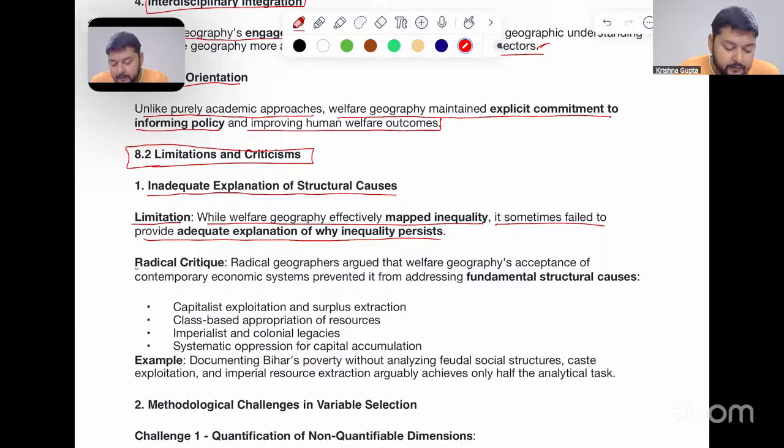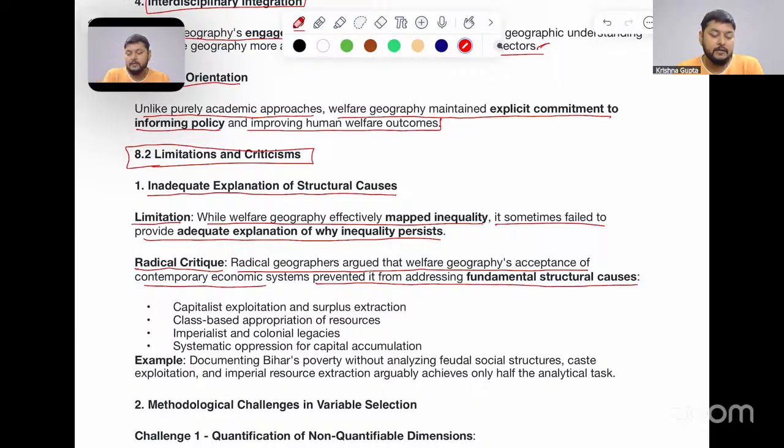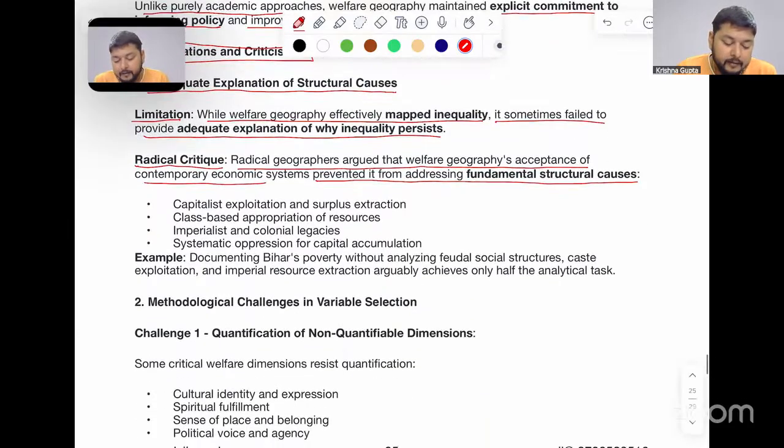So this was critiqued by the radicals. Radical geographers argued that welfare geography's acceptance of the contemporary economic system prevented it from addressing fundamental structural causes. Capitalist exploitation and surplus extraction was seen by the radicals. Class-based appropriation of resources was seen.